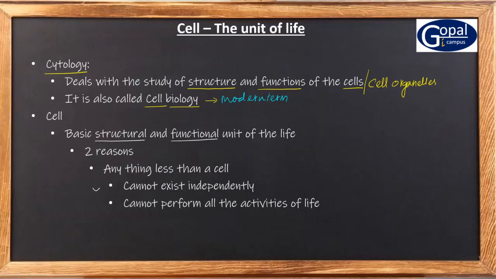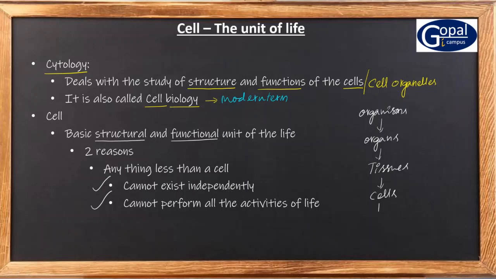What do these two sentences mean? See, an organism is made up of several organs. These organs can be divided into several tissue systems and also tissues. These tissues can be divided into several cells.